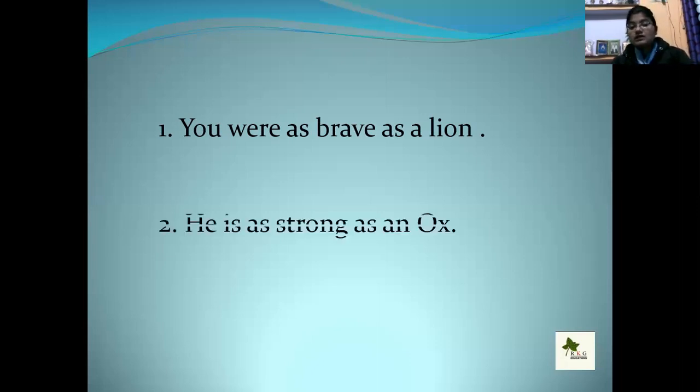The second one is she is as strong as an ox. The strength of the ox is compared with a person. It is also a comparison between two things, with the help of as or like, in the simile.